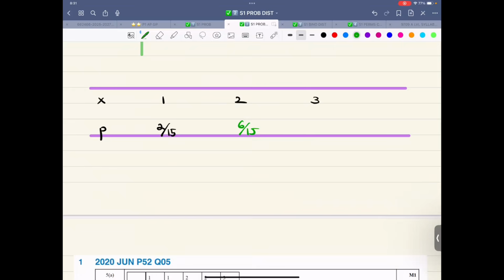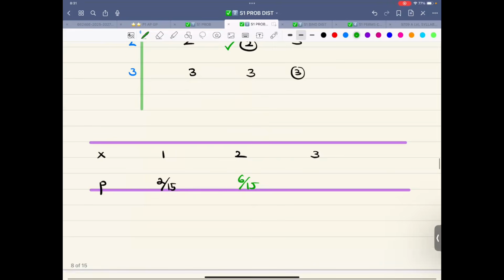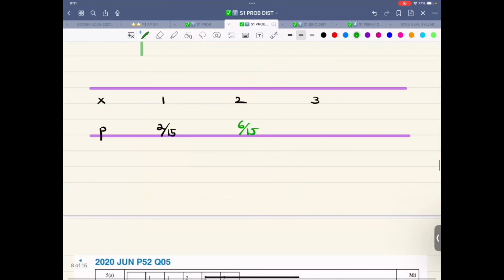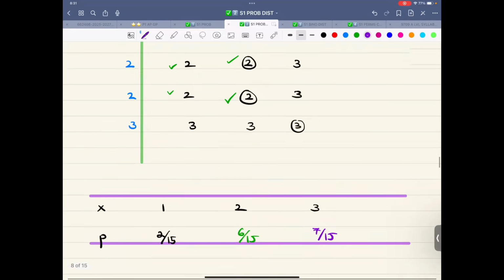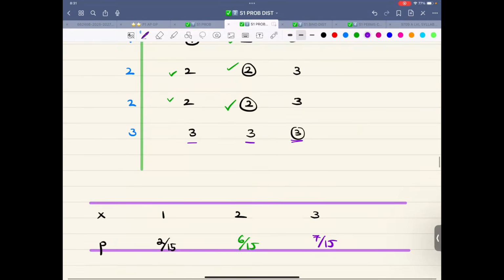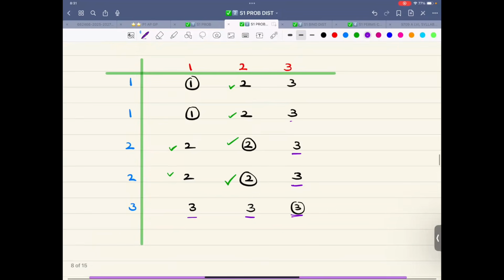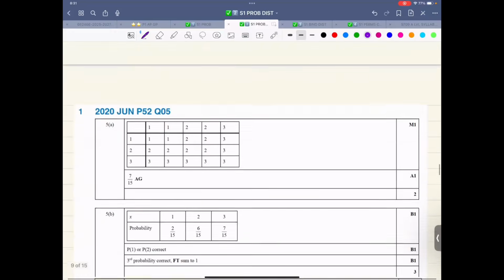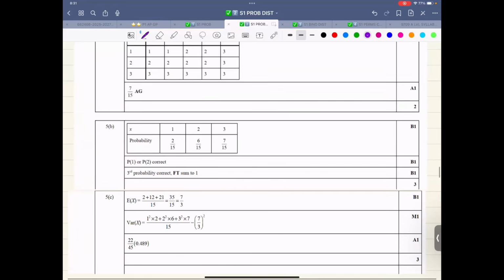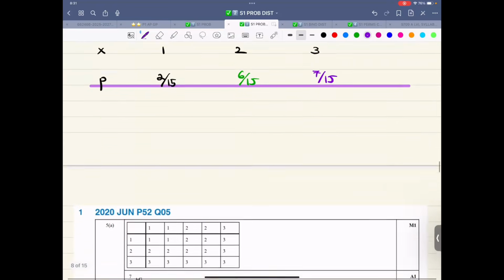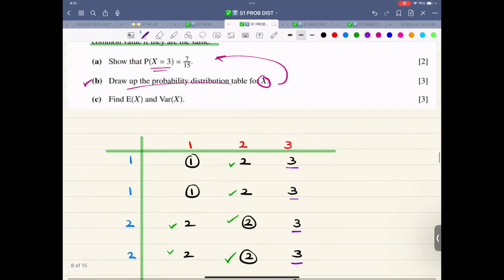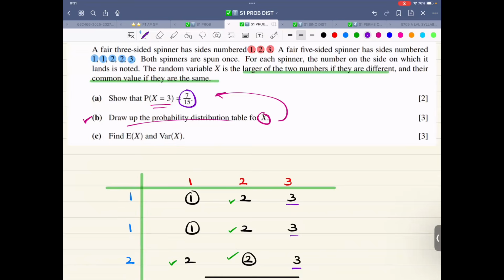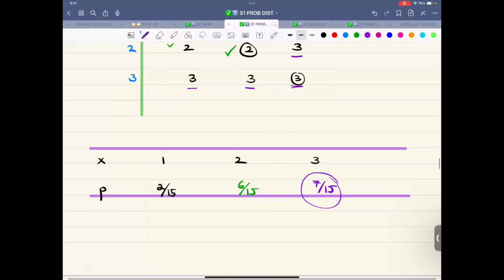That means 3 should occur the rest of the time. So 2 and 6 is 8, that should be 7 over 15. Double check. 1, 2, 3, 4, 5, 6, 7. All good? 7 over 15. So that is 2, 6, 7. All good. Find the probability x is equal to 3. That is 7 over 15.